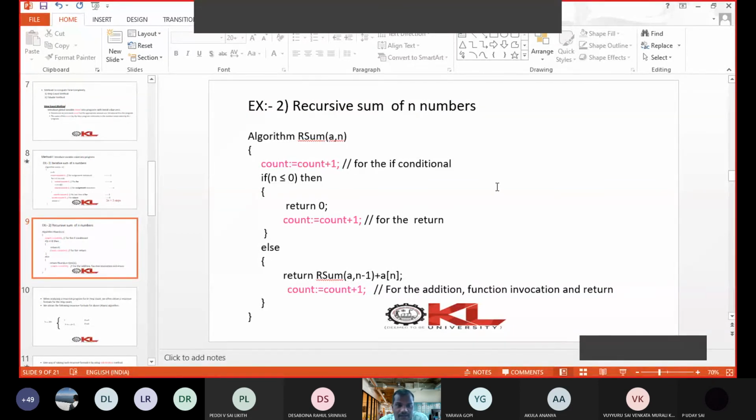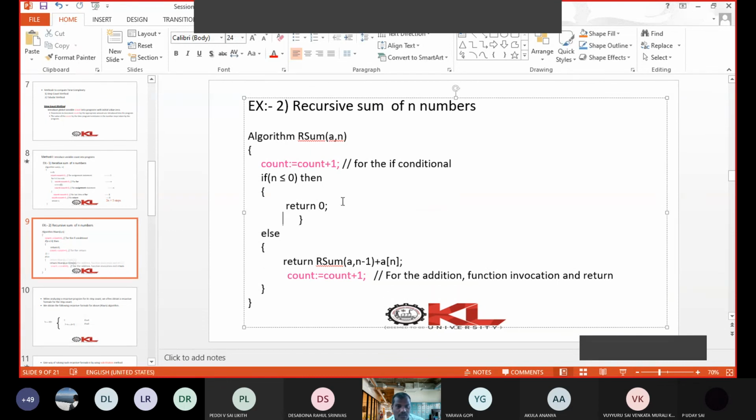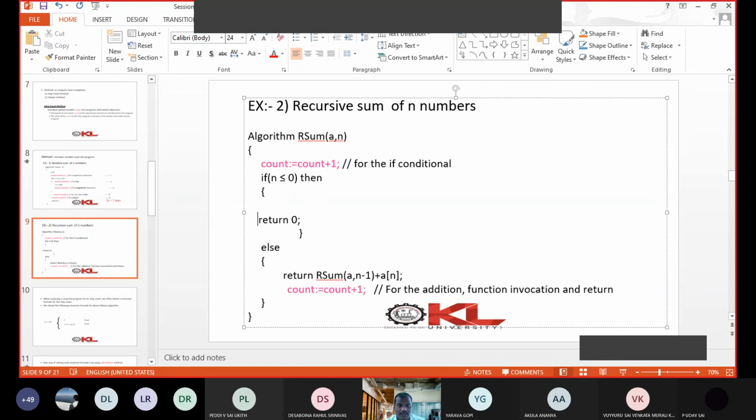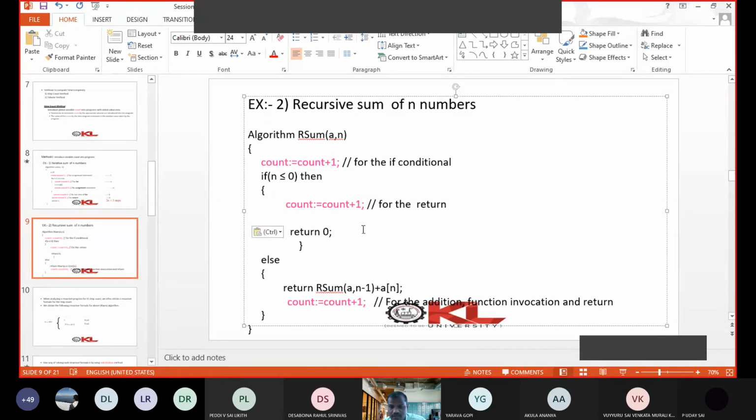Earlier we have seen the recursive algorithm. If n is less than or equal to 0, then return 0. Actually, you have to write the count before return, because after return we exit from the function.